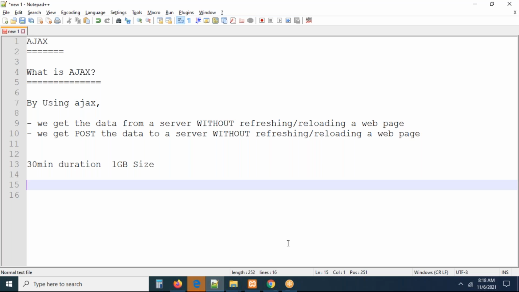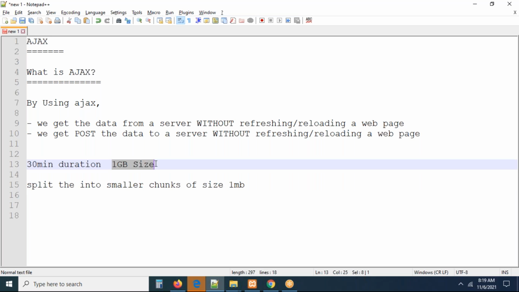What these people will do, you know, they won't load the whole video. If the total video size is 1 GB, they will split that 1 GB video into smaller chunks, something like this, of size maybe around 512 kb, or 1 MB maybe like this. If you divide 1 GB into 1 MB pieces, there will be a lot of chunks.